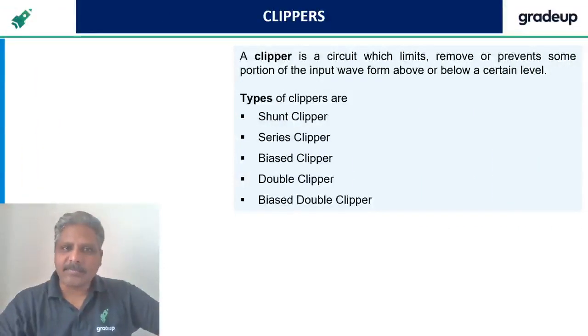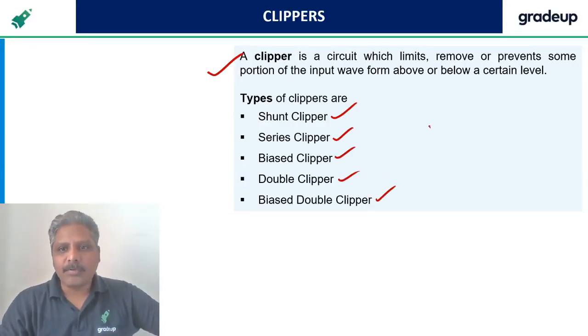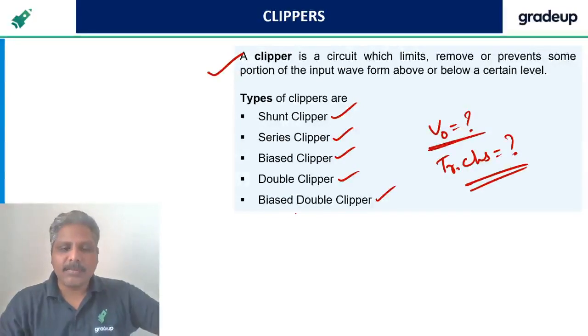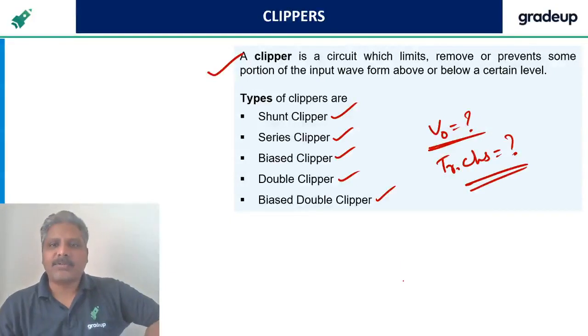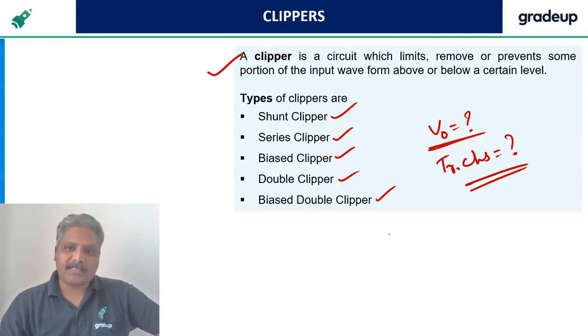Let's see. These are the types of clippers I already told you. We don't bother about what type of clippers they are. We bother about what is the output. We bother about what are the transfer characteristics, because these are the two things that will always be asked in the GATE examination.